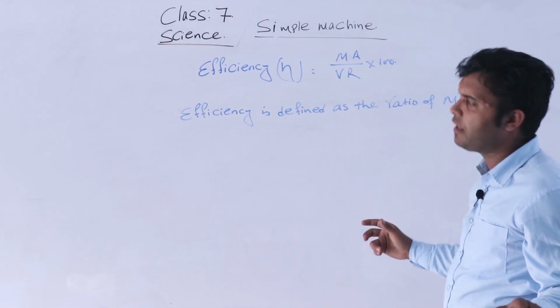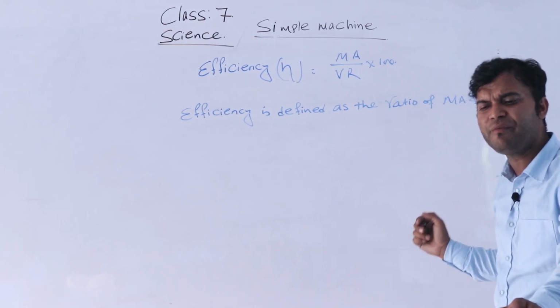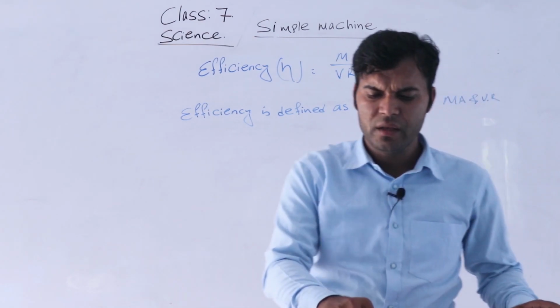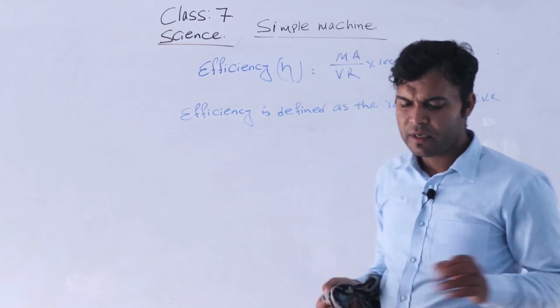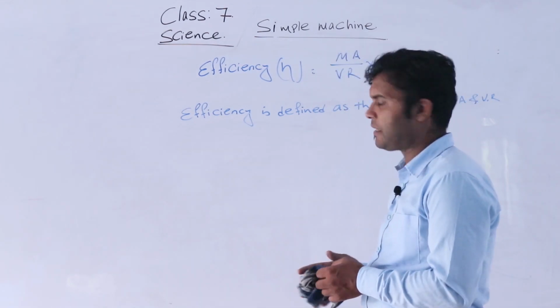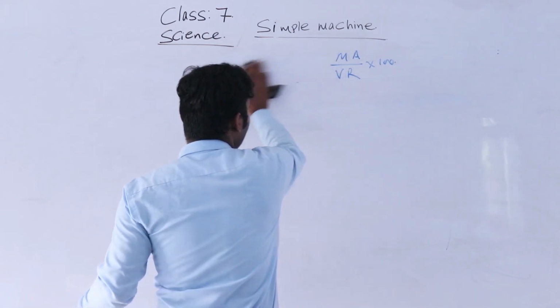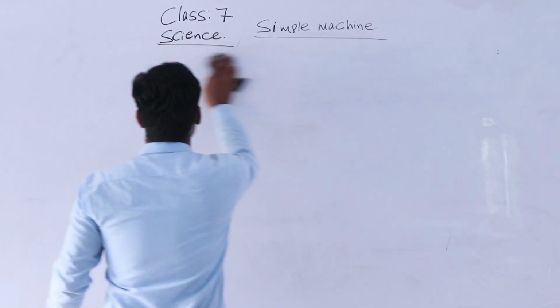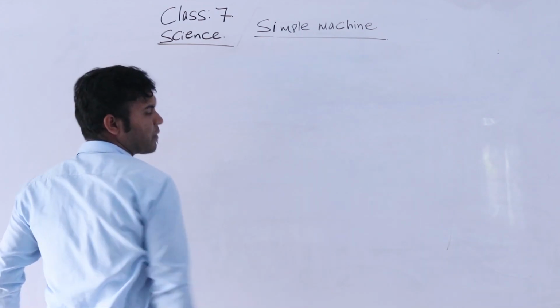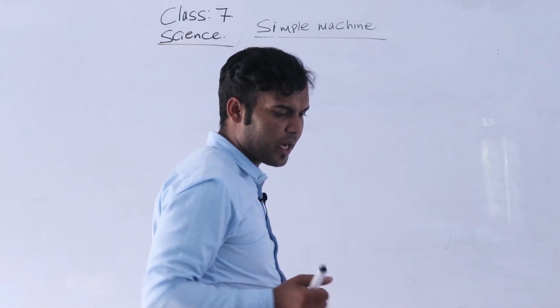Please remember it. These are most important for solving mathematical problems. Next one, types of simple machine.